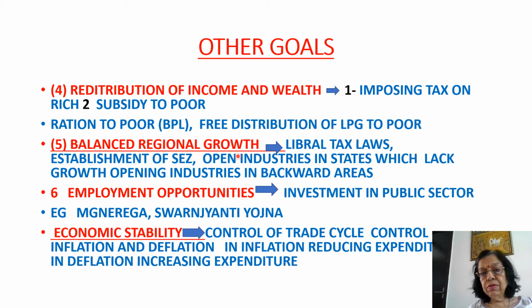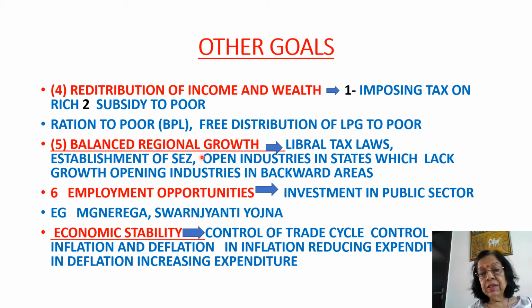Balanced regional growth. That means all regions of country or all states of country should develop simultaneously. So for this reason, those regions or those states which are backward, liberal tax laws are imposed.